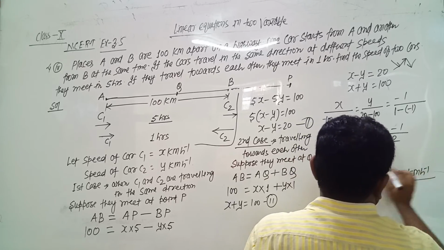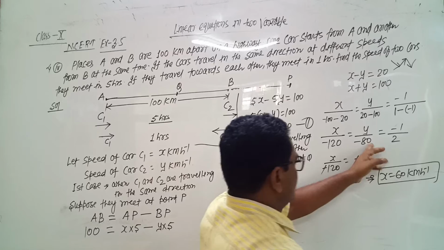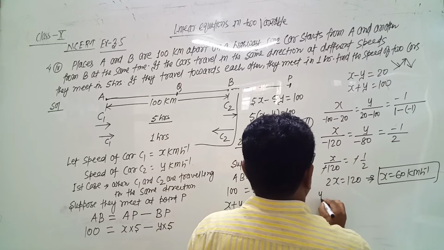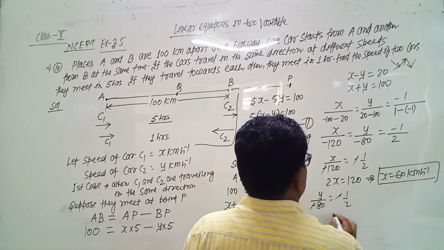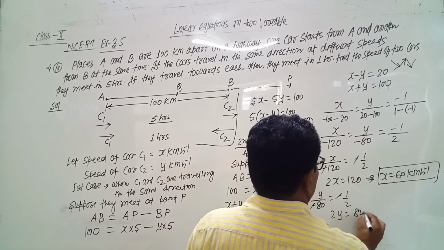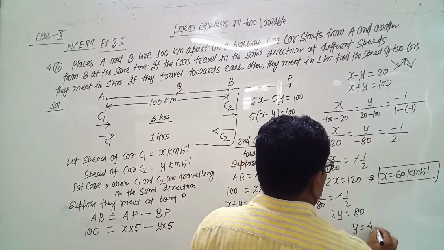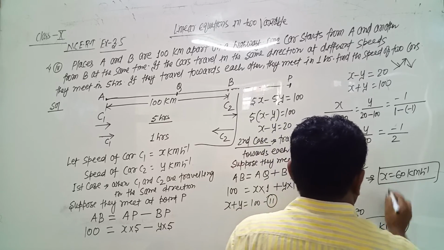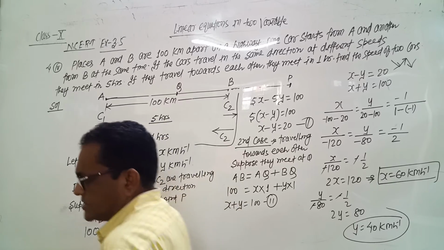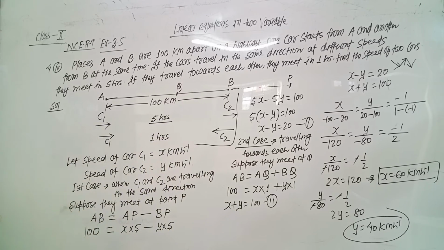This is the speed of car C1. When we solve the last two terms, y by minus 80 equals minus 1 by 2, minus cancelled, 2y equals 80 and y equals 40 km per hour. So the speed of car C1 is 60 km per hour, and the speed of car C2 is 40 km per hour.